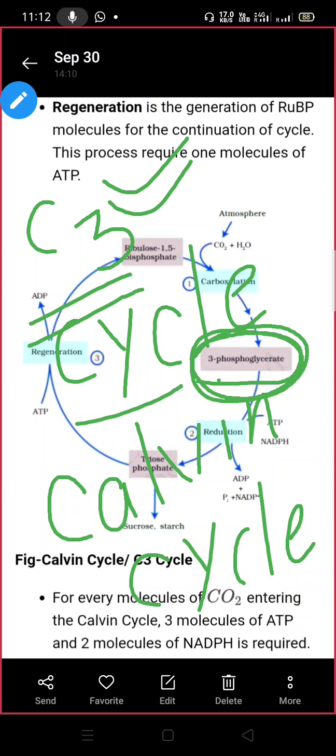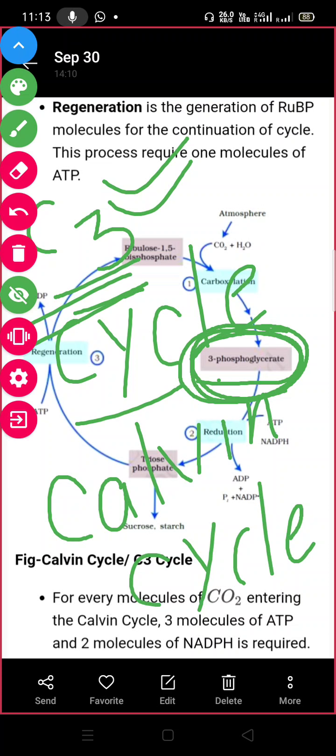That's why this cycle is termed as the C3 cycle. इसको हम C3 cycle क्यों बोल रहे हैं? क्योंकि यहाँ पर जो फर्स्ट कंपाउंड बनता है, the name of that first compound is 3 phosphoglycerate and that compound will have 3 carbon atoms. Therefore this cycle will be termed as the C3 cycle. ठीक है। Any doubt?